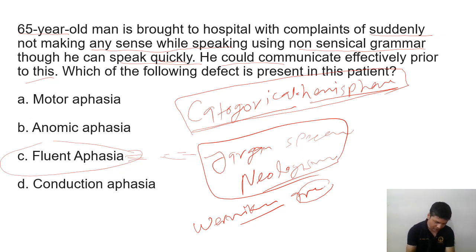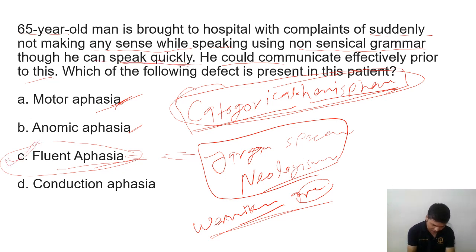And what is motor aphasia? Motor aphasia, when the person's Broca's area is damaged or defective, then you can say there is motor aphasia. Anomic aphasia, again in the categorical hemisphere, if there is damage in the categorical hemisphere, there may be a chance of anomic aphasia. So here Wernicke's area will be affected and fluent aphasia is the cause. So here the answer will be fluent aphasia.